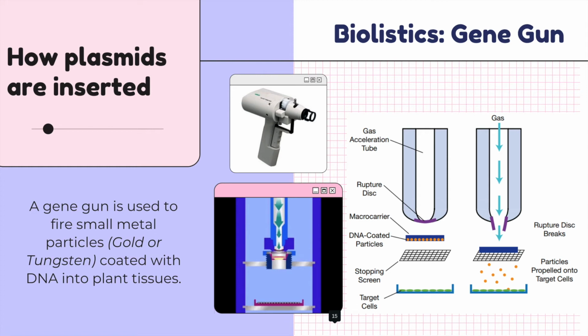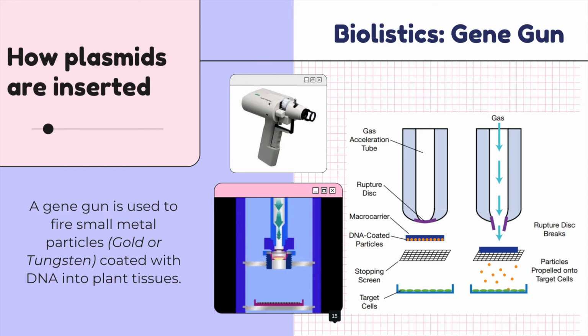Now that you have learned the key steps in recombinant DNA technology, let us describe the ways in which these plasmids may be introduced back into host organisms. Biolistic is short for biological ballistic. It is the method of directly shooting DNA fragments into plant cells.